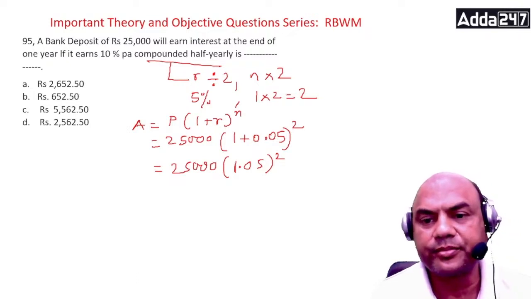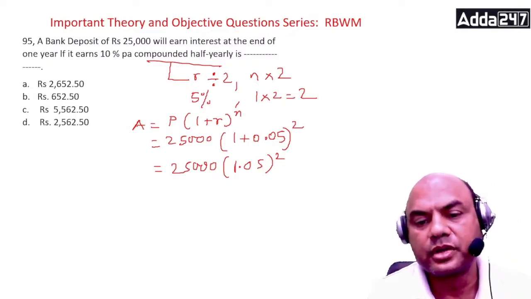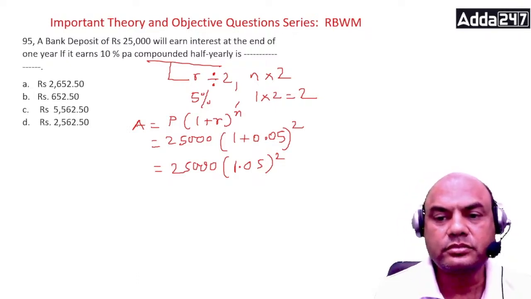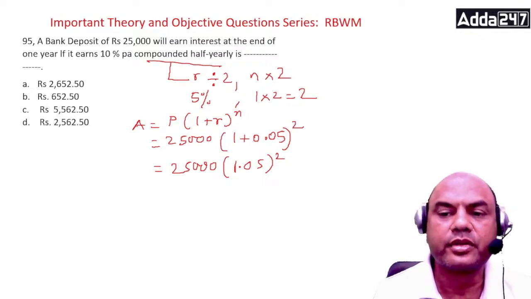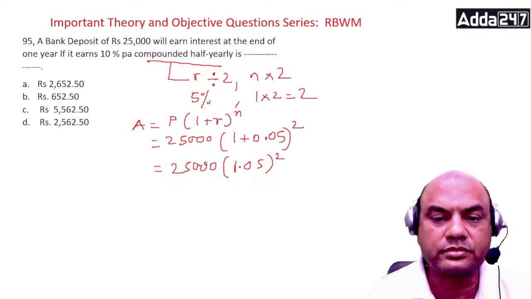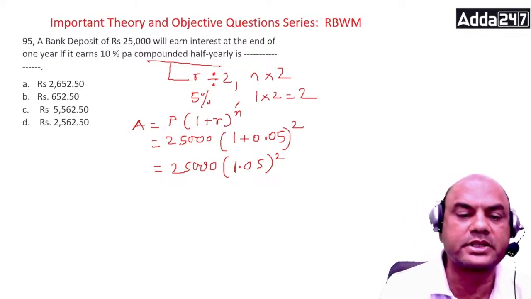Square means. Okay. What is the answer? 1.05 square. How many of you got this? Let me see in the comment section.